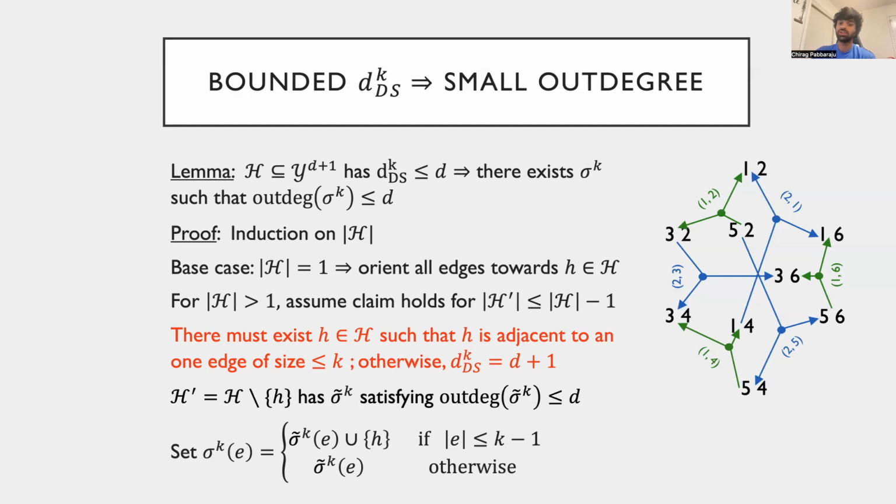Note that this new orientation does not affect the outdegree of any hypotheses other than the one we removed, and so by the inductive hypothesis, all those have outdegree at most D. Furthermore, since we oriented at least one edge towards H, H's outdegree is also at most D, completing the proof.